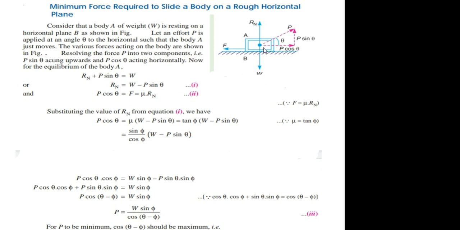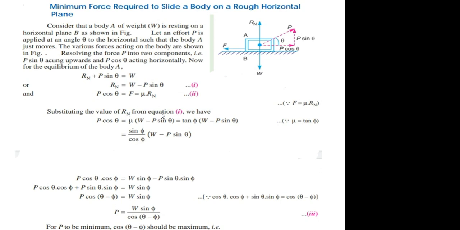So resolving the forces acting on the body vertically, Rn plus P sin theta is equal to capital W. So Rn is equal to W minus P sin theta. And resolving the forces horizontally, P cos theta is equal to F, that is equal to mu Rn. This is equation number 1 and this is equation number 2.